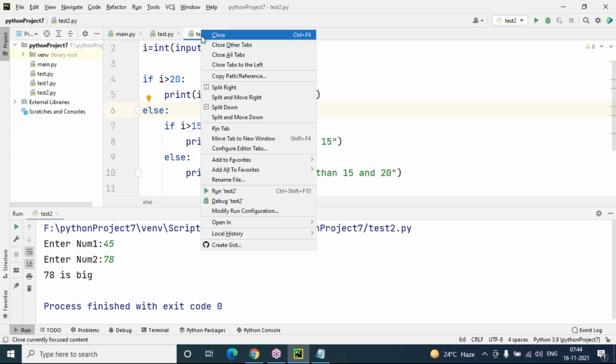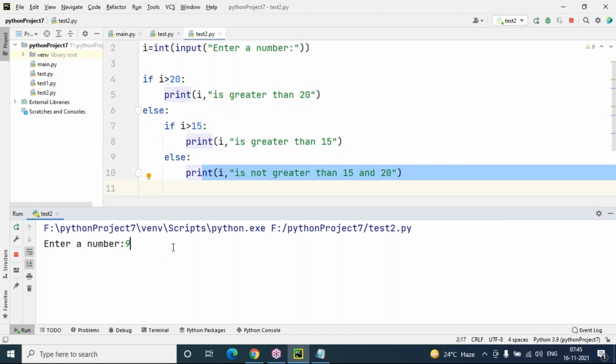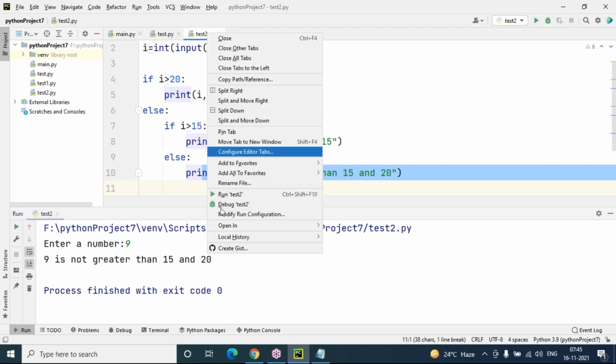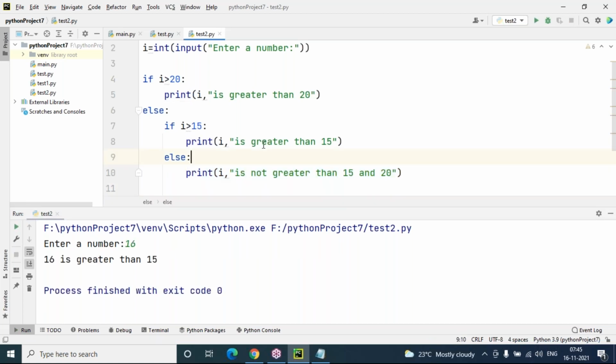So in this case, you can see my input, I'm just giving here 9. So first it will go to here, 9 greater than 20, false. It will jump into here, 9 greater than 15, false. Again it will jump into here. Finally it will show this, 9 is not greater than 15 and 20, here you can see. Simple logic. Now coming to this point, next I'm giving 16. So 16 is greater than 15.